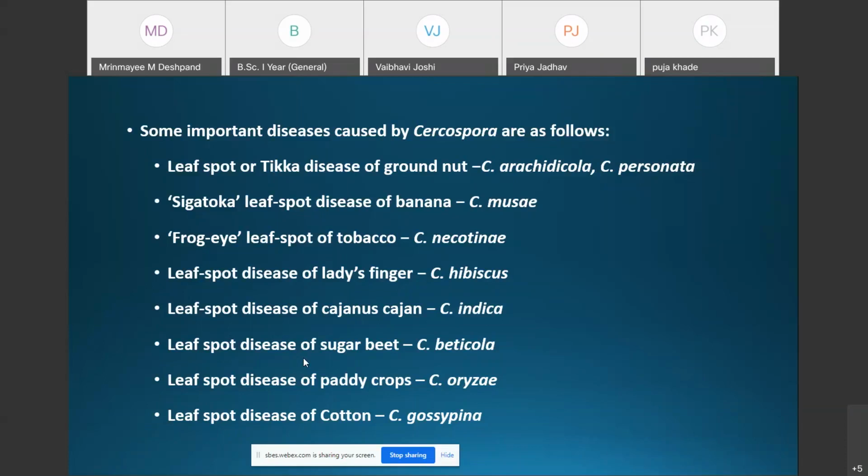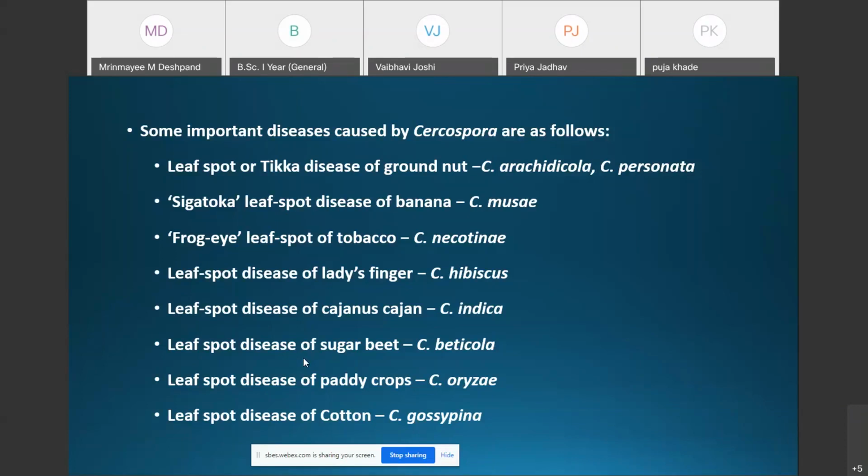Sigatoka leaf spot disease of banana is caused by Cercospora musae. Frog eye leaf spot of tobacco is caused by Cercospora nicotianae. Leaf spot disease of lady's finger is caused by Cercospora hibiscina. Cercospora indica is responsible for leaf spot disease of Cajanus cajan.